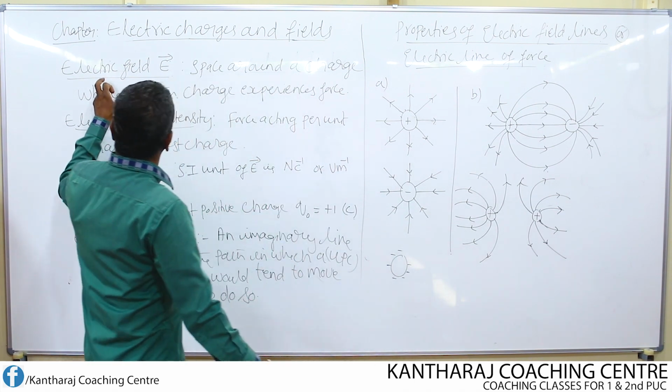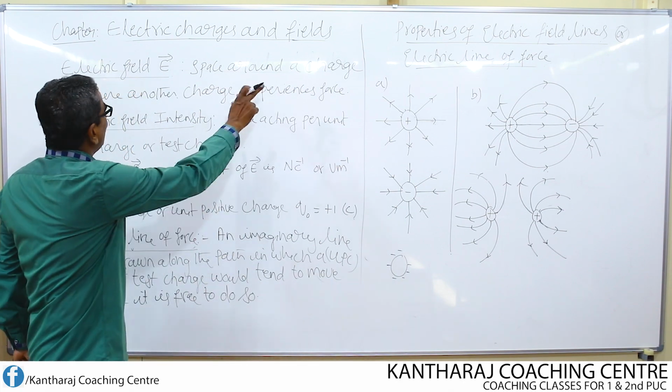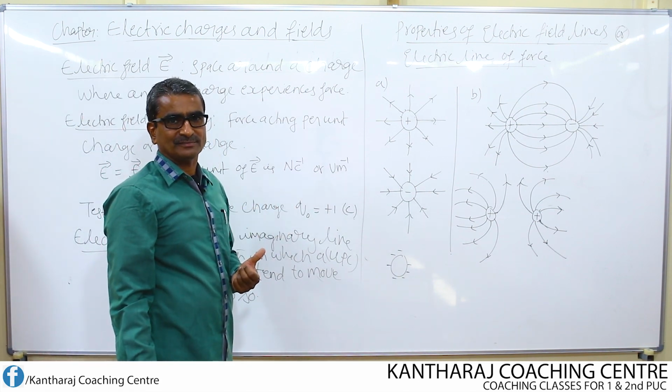Now, what is meant by an electric field? It is the space around a charge where another charge experiences force.